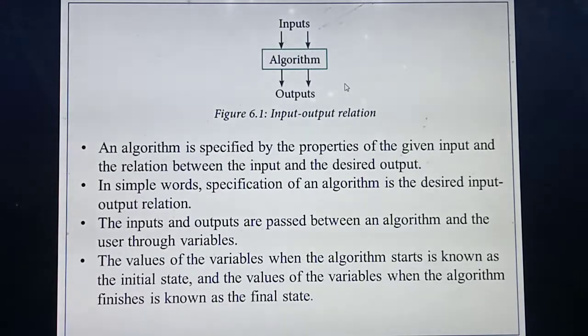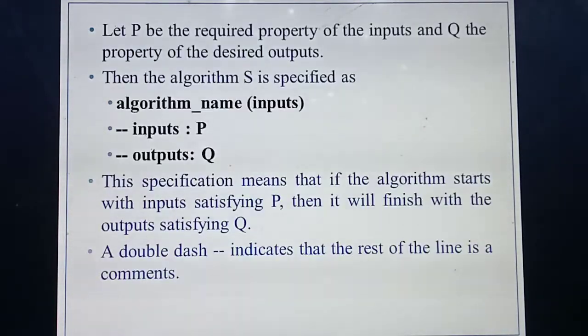First you need to pass some values through the algorithm. That value is called what? Initial state. And after completing the algorithm you will get some value that is called what? Final state. Understood? Okay. Now you are going to define the specification problem.